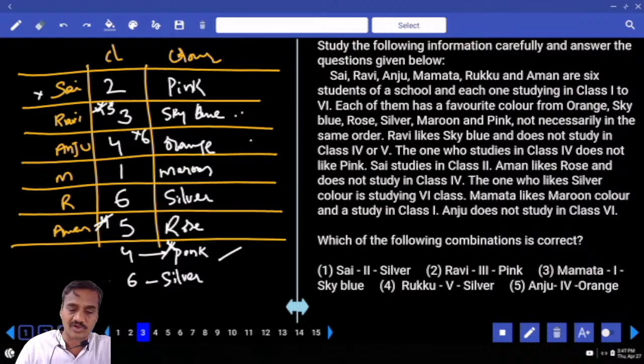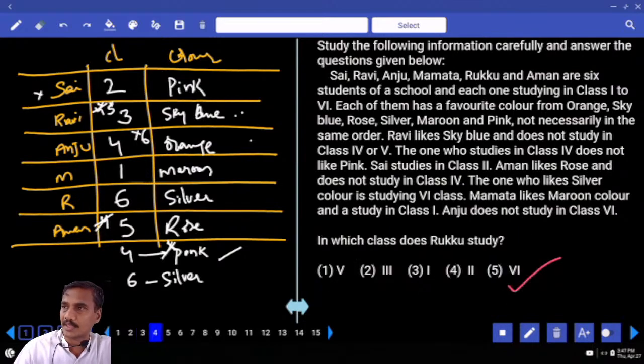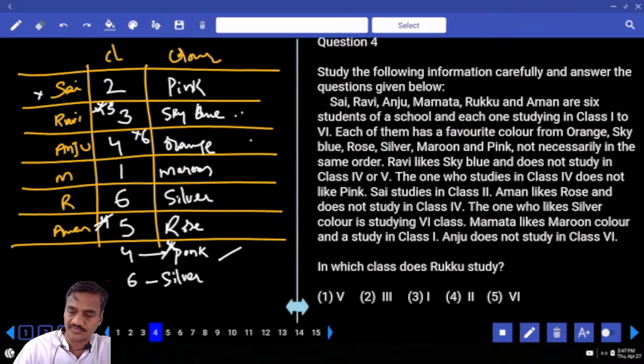Which of the following combinations is correct? Sai is 2nd class silver. Ravi 3rd class pink. Mamata 1st class sky blue. Rukku 5th class silver. Anju 4th class orange. That is definitely the choice. And the 4th one, which class does Rukku study in? Rukku studies in the 6th class. That is the choice for question number 4.